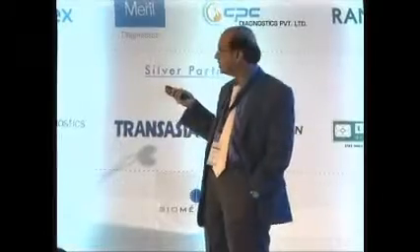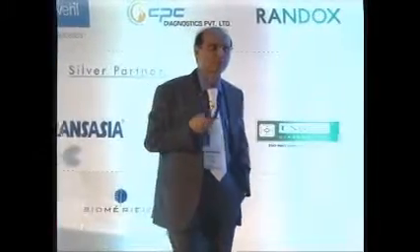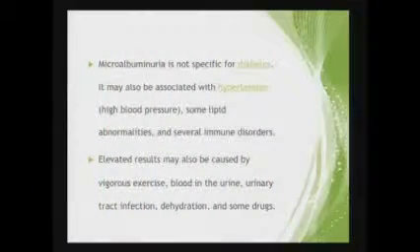Kidney is enjoying 20 to 30% of the body's blood supply. 24% is the average blood supply. Large amount of vasculature, and that's the reason endothelial dysfunction gets reflected in the kidney more easily, but it doesn't mean it is restricted to the kidney. This endothelial dysfunction is across all the blood vessels, be it in heart, be it in brain. So that's why it's a risk factor for all vascular dysfunction. Please remember that. So it's a risk factor for diabetes, it's a risk factor for hypertension.